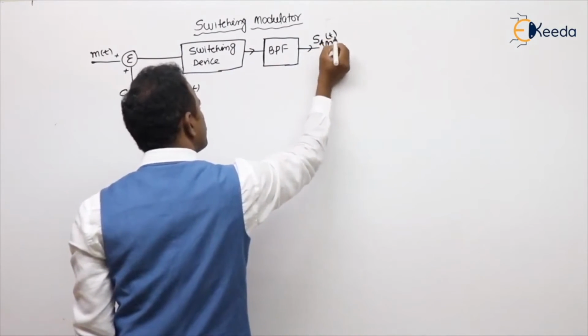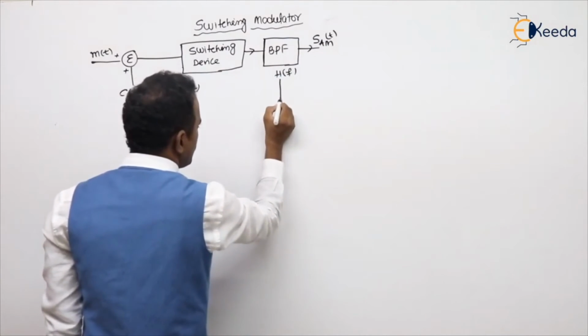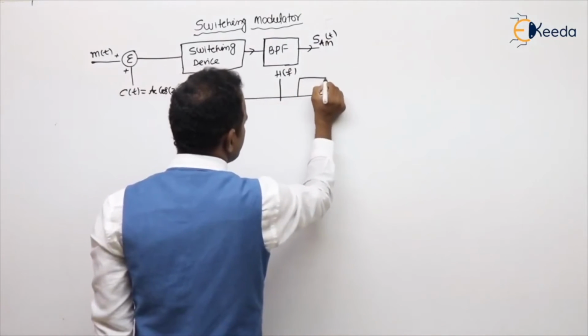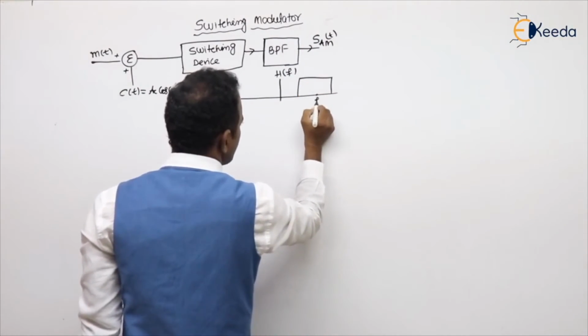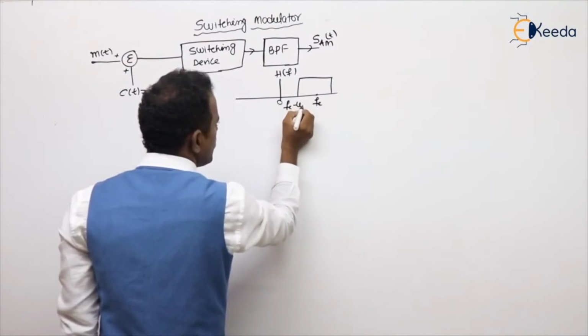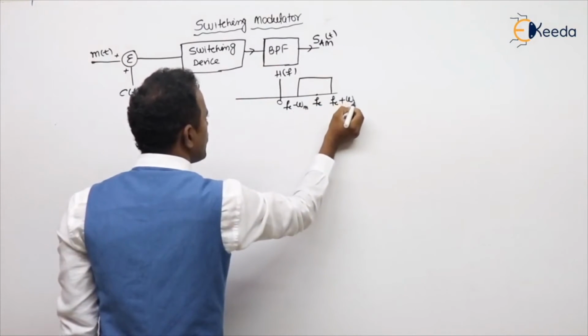If you take the filter characteristics, this is fc, this is fc minus omega m, fc plus omega m.